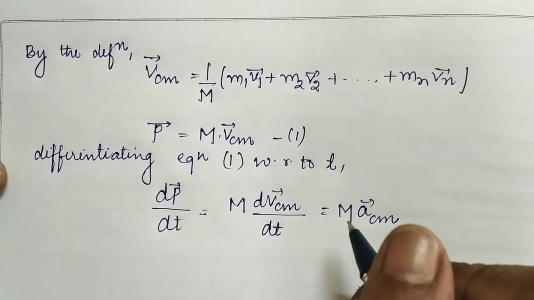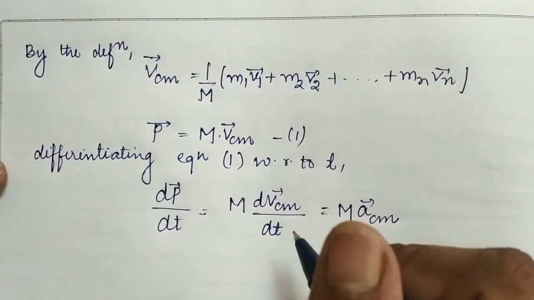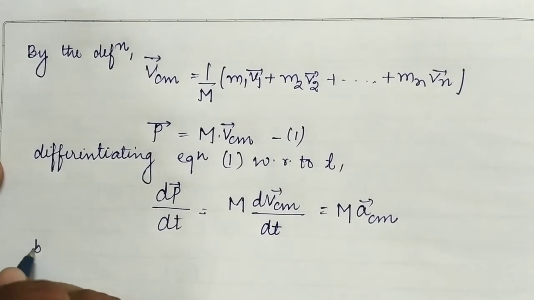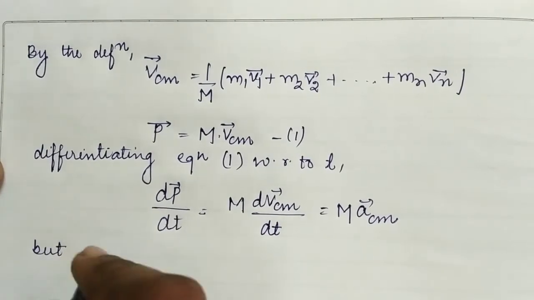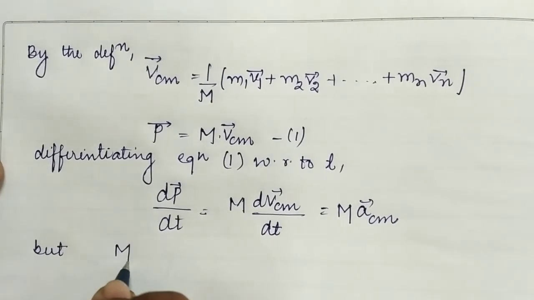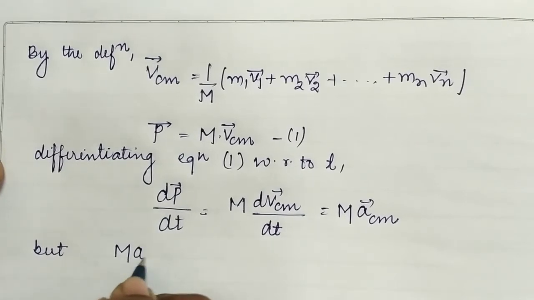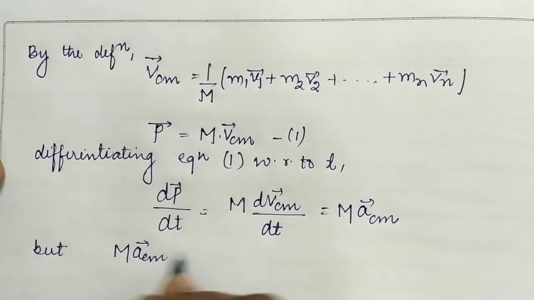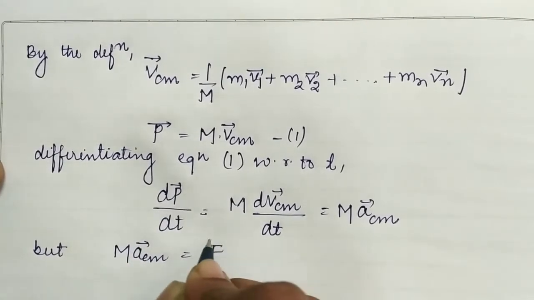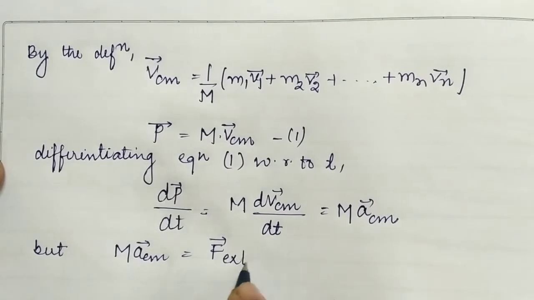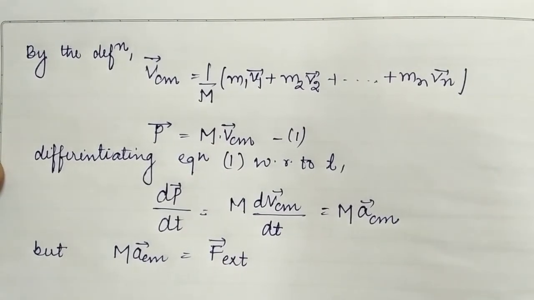Okay students, and already we have learned that the product of the total mass and the acceleration of the center of mass of the system will be equal to the total external force applied by the surroundings to the body. Then what can we write?